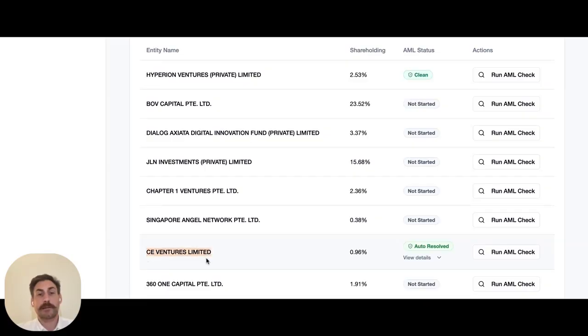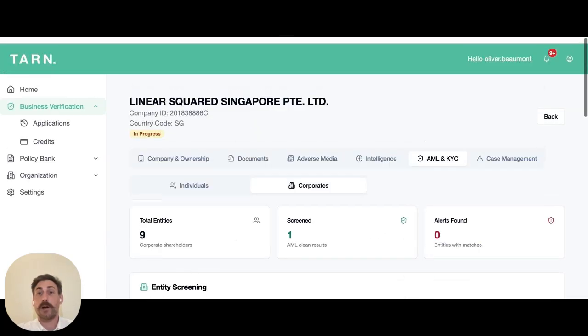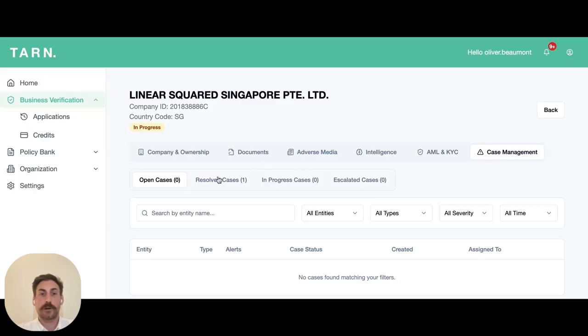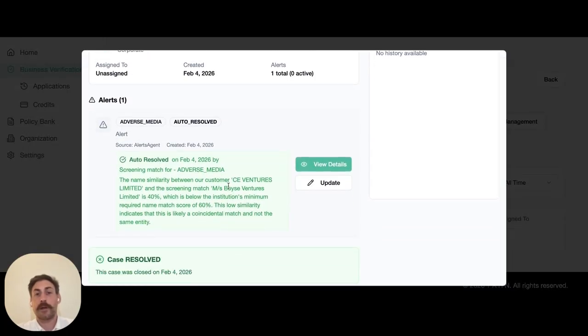If you see this company here, CE Ventures, the AML check has been run and some alerts have come up. However, you see that it's been auto-resolved. So let's look into what happened there. If we go to our case management and our resolved cases, you'll be able to see that the alert that came up was not for CE Ventures Limited, that was provided back by the AML provider. It was actually a screening match for Boys Ventures Limited. So due to the settings and the configuration that we've put in there for the agents, this has determined that this is a false positive and the system is automatically closed.